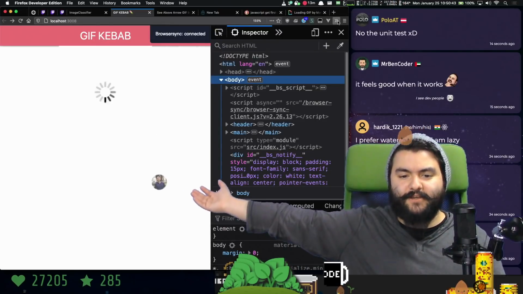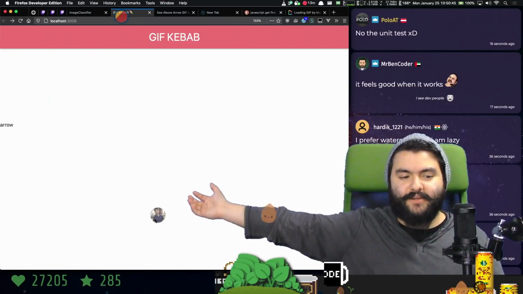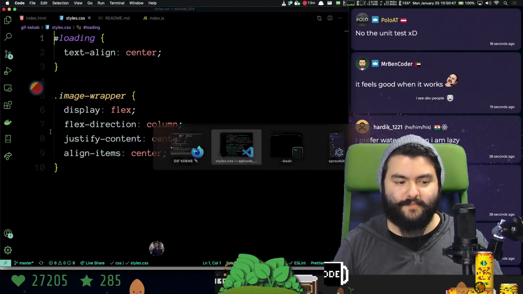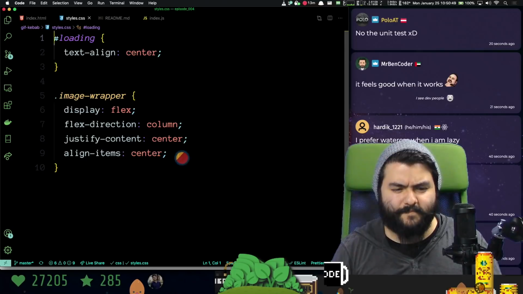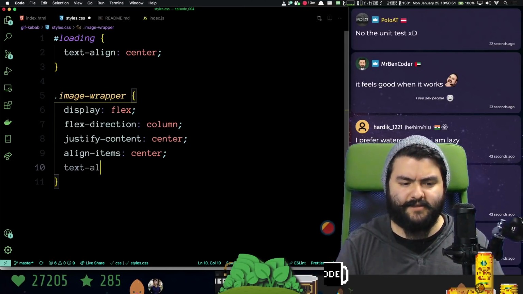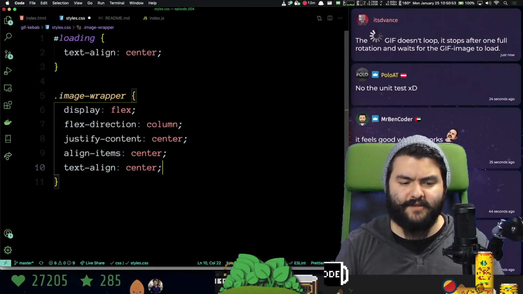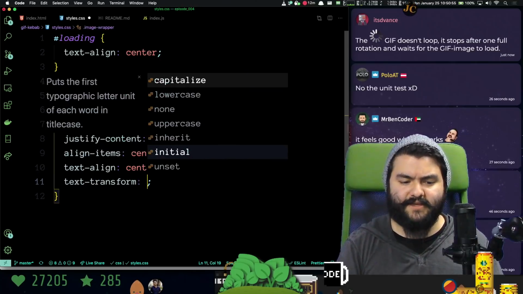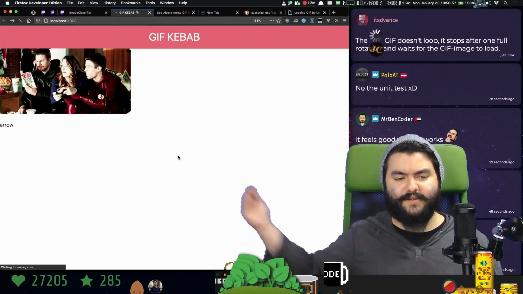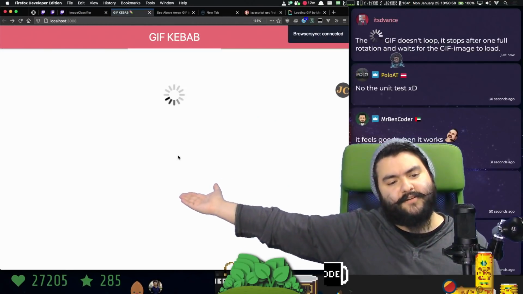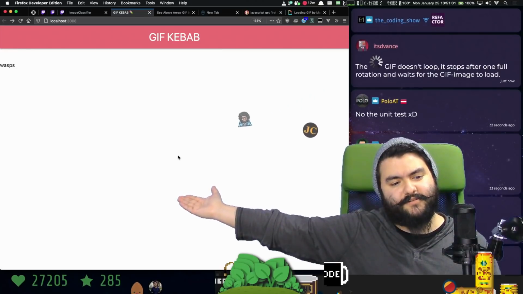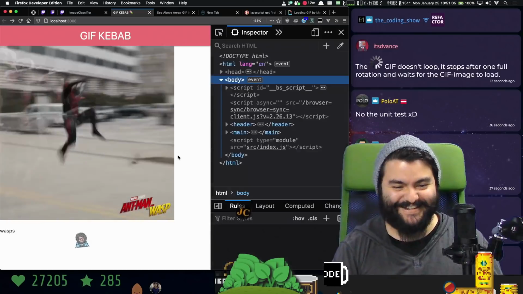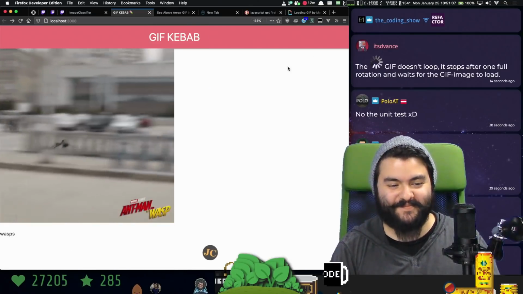All right. This is the winner. Here we go. So it's loading. It's loading. And then it says arrow. Beautiful. Let's also set the text align to center. And we'll do the text transform as uppercase. So it should be nice and in the center, below the image. Oh, there it is. It just took a while to load.